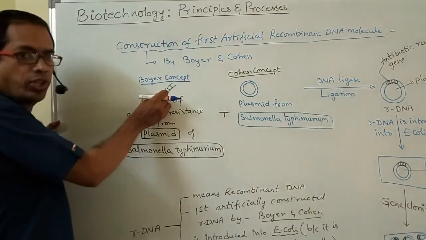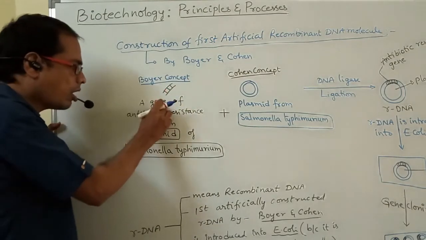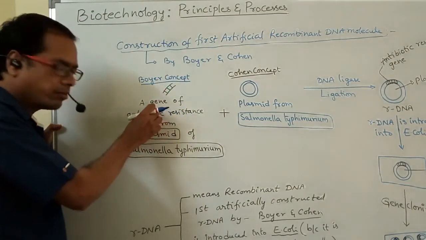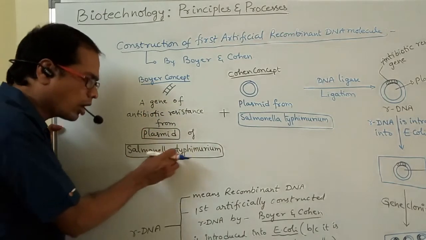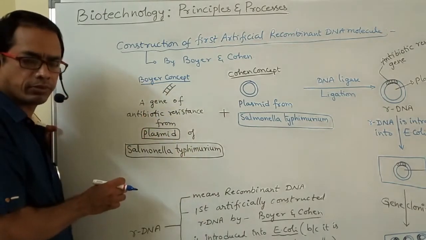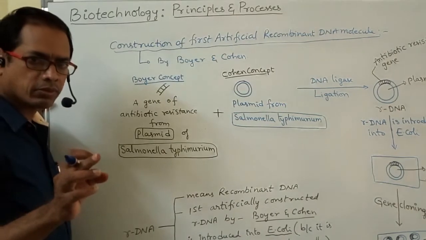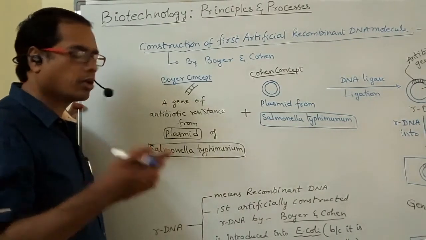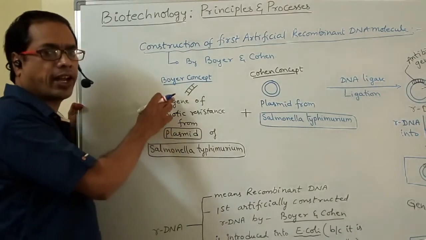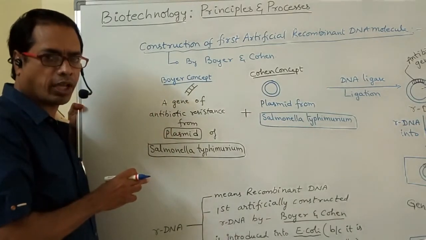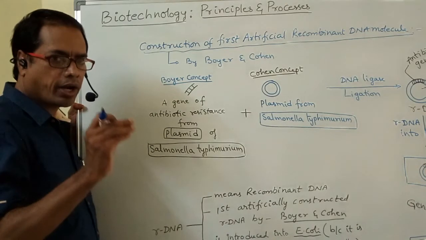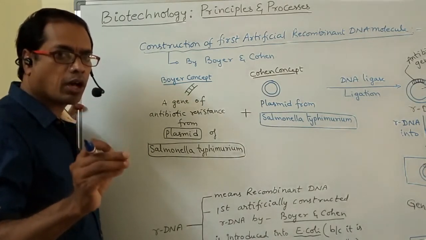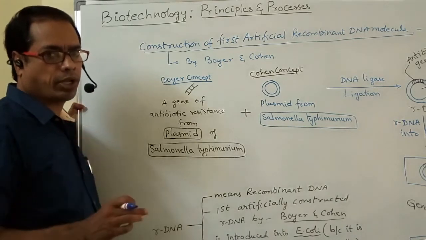This is the desired gene, a gene of antibiotic resistance. This gene is collected from a plasmid of Salmonella typhimurium. From which bacterium? Salmonella typhimurium. From which part? Only from the plasmid they have taken that antibiotic resistant gene.